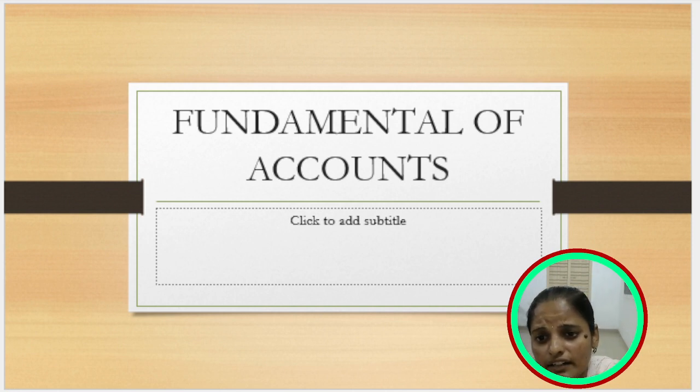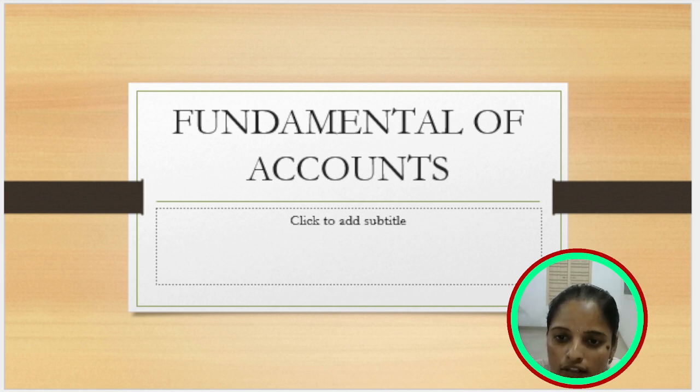And the second one is the calendar year, which starts in January and ends in December. So we can follow any type of year, either the financial year or the calendar year. The financial year ends in March and the calendar year ends in December. So the heading is the trading and profit and loss account at the end of March 31st, 2023 or 24, any year. And the next one, the balance sheet, is as on 31st March or 31st December, any end of the year.